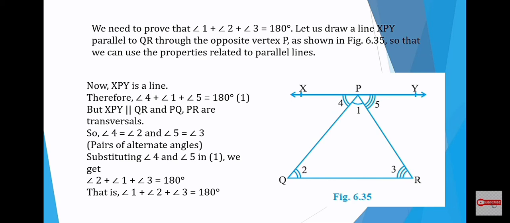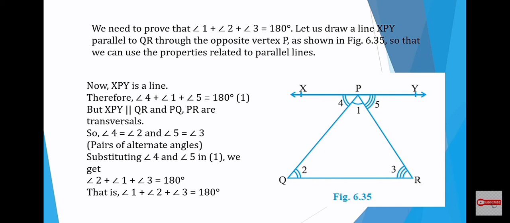So let us draw a line XPY parallel to QR through the opposite vertex P as shown in figure 6.35 so that we can use the properties related to parallel lines. So you're constructing a line XPY through the vertex P so that you will get a pair of parallel lines XPY and QR. Now you will be using the theorems related to parallel lines that you have studied before.